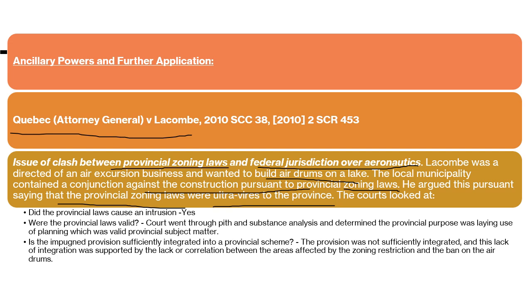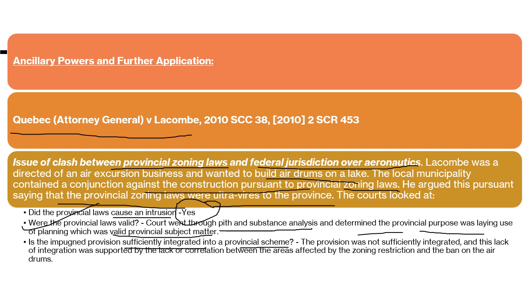So the court looked at: did the provincial law related to this zoning construction cause an intrusion? The answer was yes. Were the provincial laws valid? The court went through pith and substance analysis here and determined the provincial purpose was land use planning, which was a valid provincial subject matter. So here the provincial law was 100% valid. The third question: is the impugned provision sufficiently integrated into the provincial scheme? The provision was not sufficiently integrated.